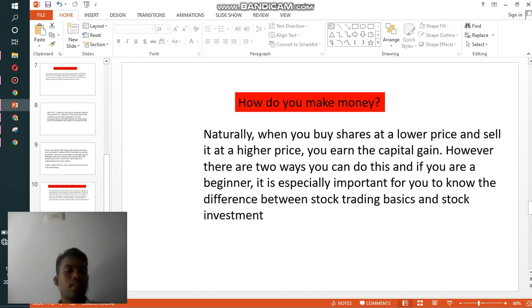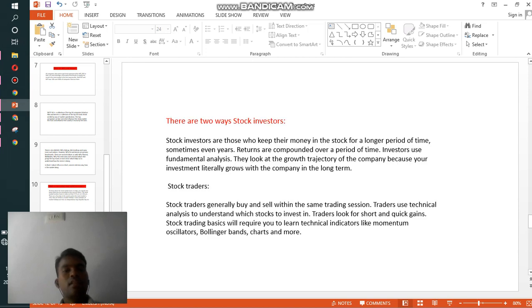There are two ways to make money from the stock market. Either you can trade during the intraday session, or you can invest. By doing this, you can make a profit from the stock market. There are two kinds of participants: stock investors and stock traders.